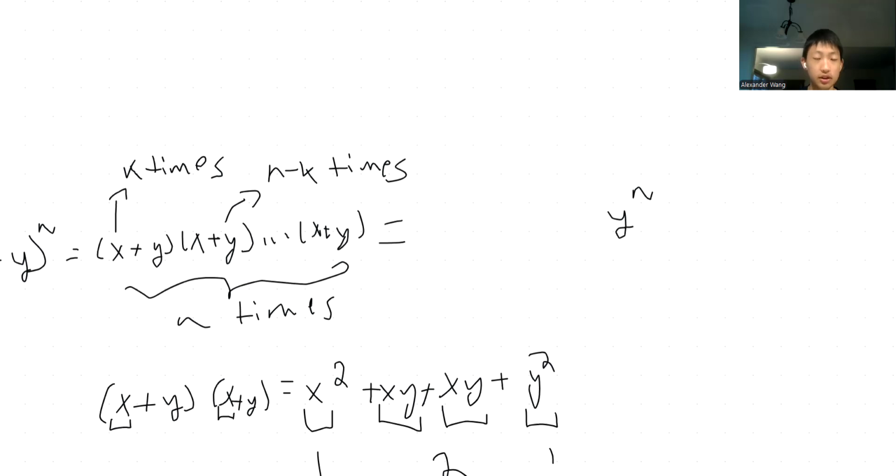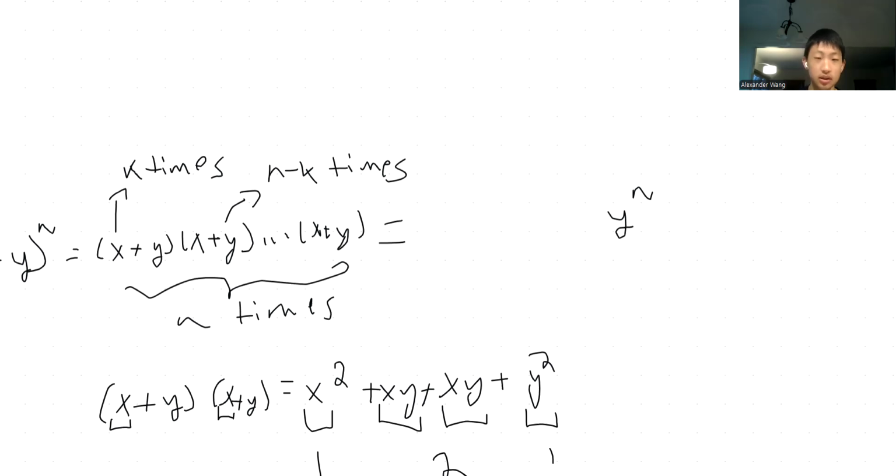So if we just choose k x's, then we're done with choosing both of them, because if we choose k x's, then the rest, the n minus k items, have to be chosen as y, right?